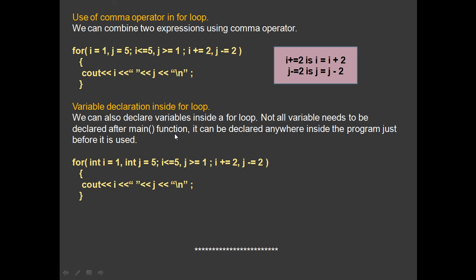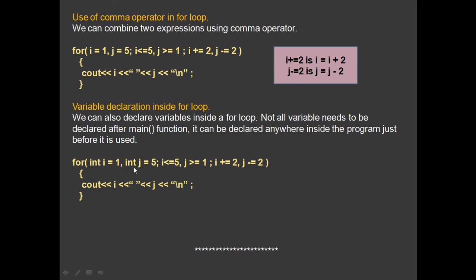In all the programs we have seen, right after the main function we are declaring the variables, right? But from this program you will see that you can also declare the variables anywhere in the program, provided it is declared before it is used. So here, instead of declaring the variable i at the top of the program, just before you use this variable, you can declare it in the for loop itself, like int i equals 1, int j equals 1.